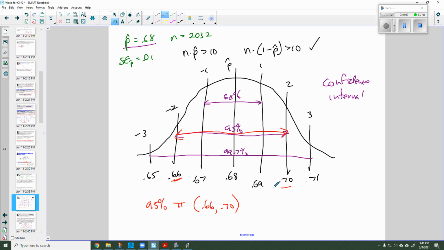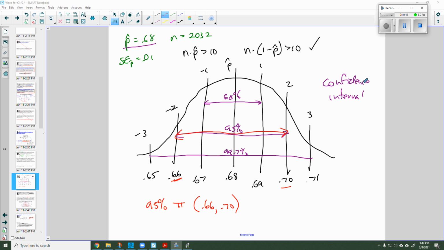That is an astounding thing to be able to do, to infer the population proportion, which I'd never be able to actually know for sure, but I can say it is between 0.66 and 0.70. Between 66% and 70% of all American youth have a television in their bedroom, at least at the time of this particular survey. So you can see that a confidence interval is a very, very powerful tool to use in inferential statistics.